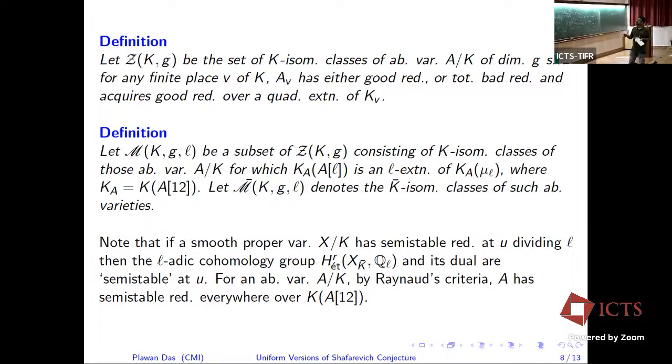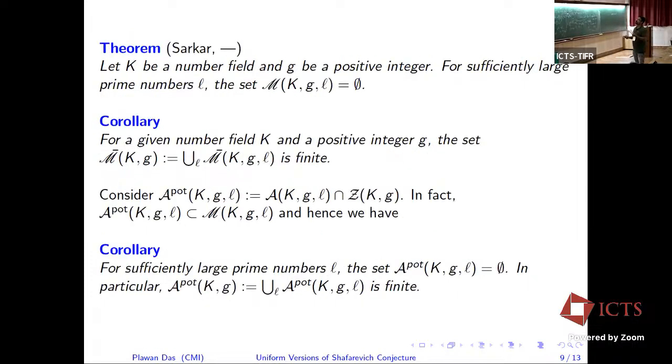These things we have, and then what we get is this statement: if K is a number field and L is any positive integer or sufficiently large number, we can say this. And then for finiteness, this is empty. For empty, I can say that K isomorphism classes are empty, because K isomorphism classes are empty if and only if K-bar isomorphism classes are empty.